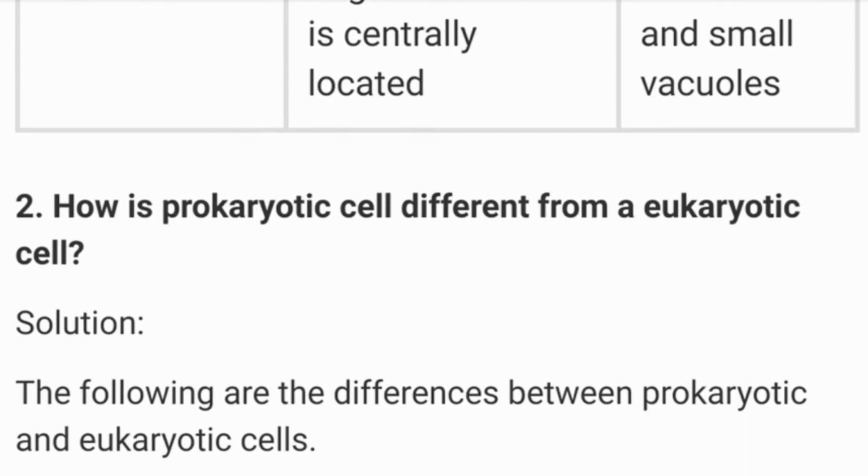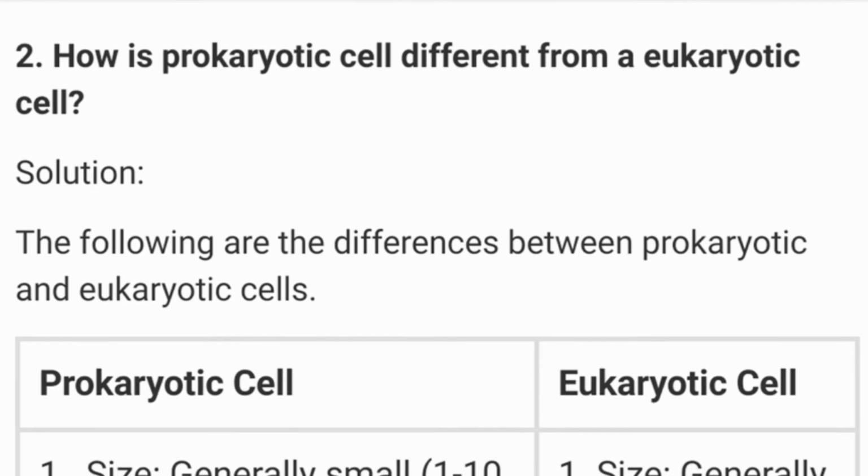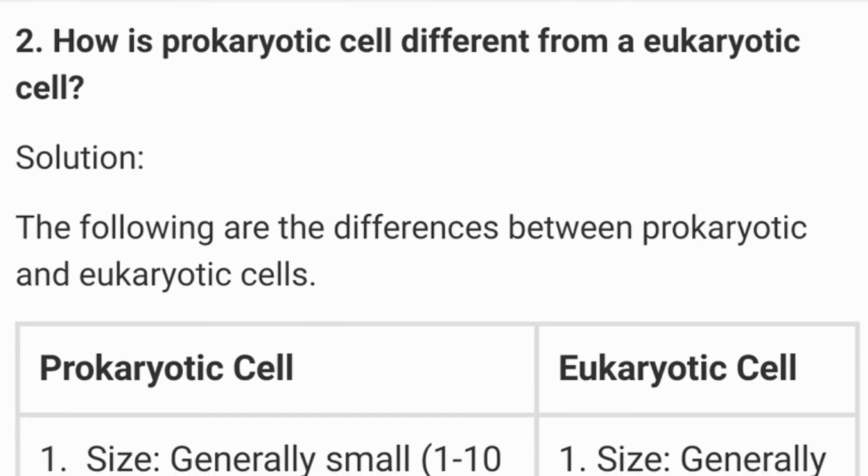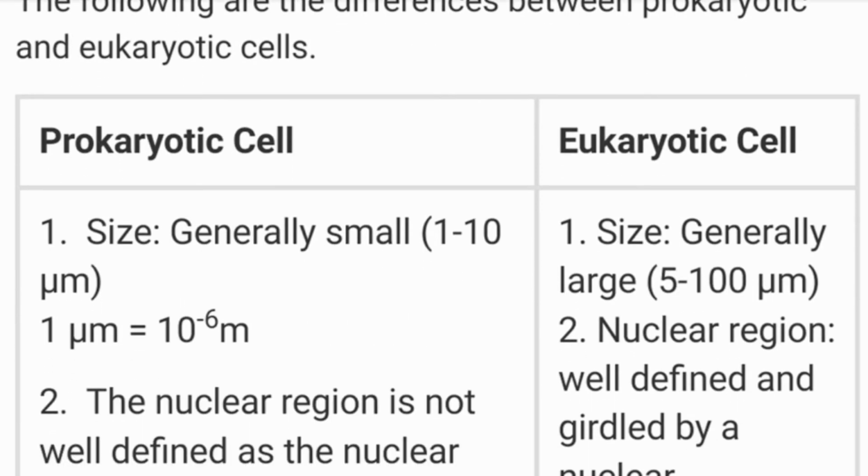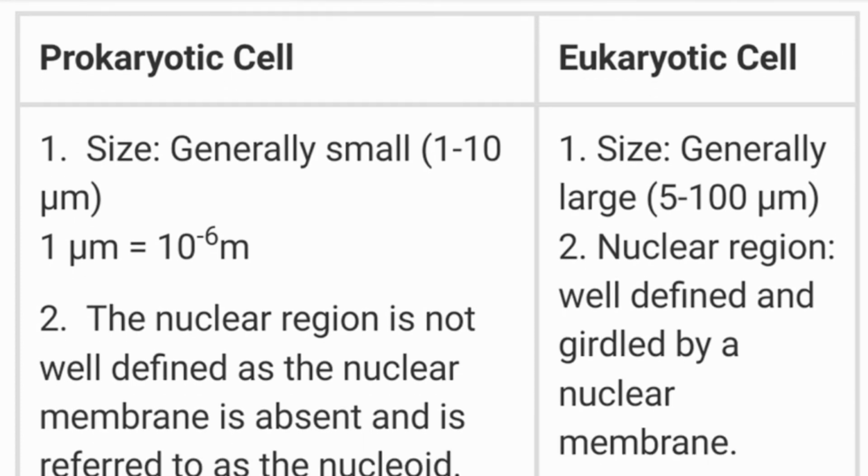Next is, how is a prokaryotic cell different from a eukaryotic cell? The following are the differences, as you can see in the table. The size of a prokaryotic cell is generally small, that is 1 to 10 micrometer. 1 micrometer means 10 to the power minus 6 meter. And eukaryotic cells are generally large, that is 5 to 100 micrometer.